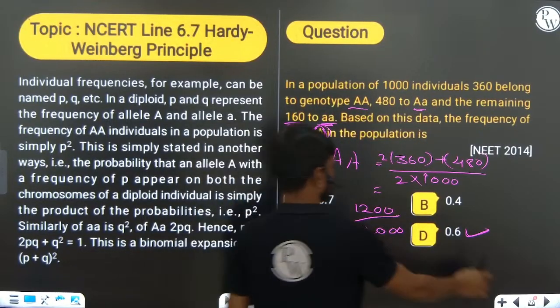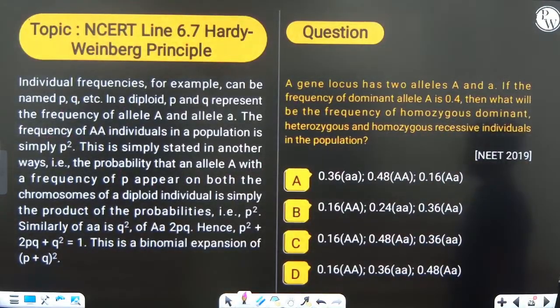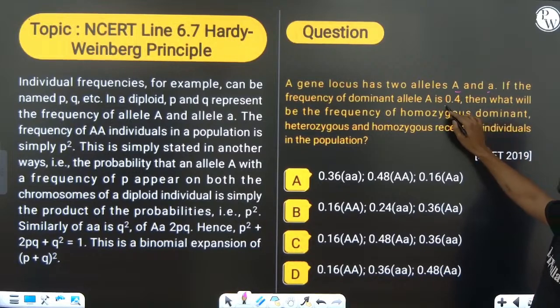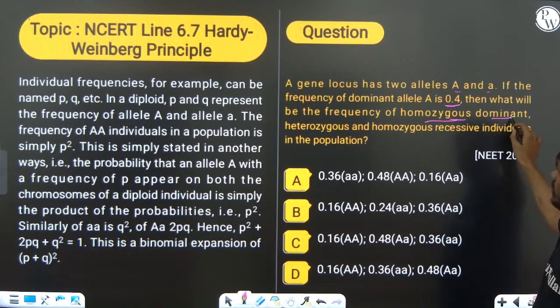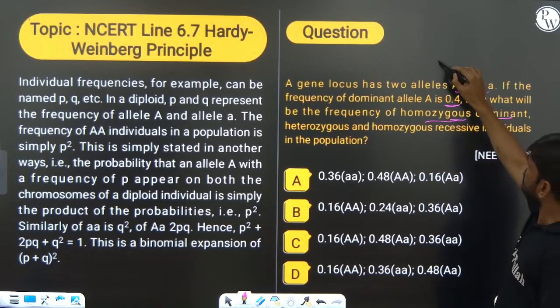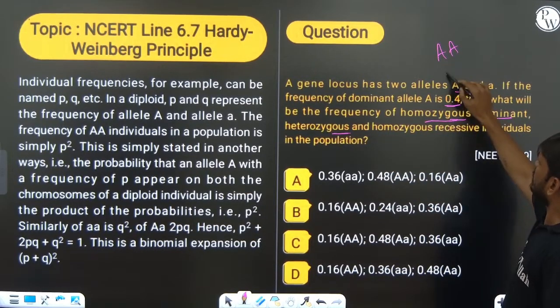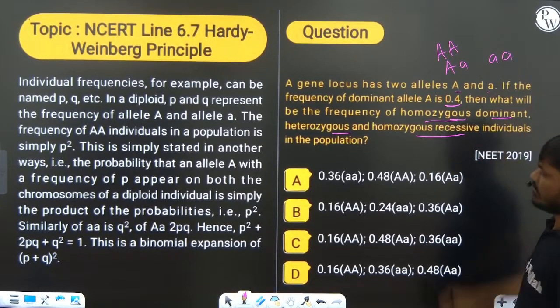If they have given frequency, I will show you one more here. In this you can see a gene locus has two alleles A and a. 0.4 is the A frequency. What is the frequency of homozygous dominant? Homozygous dominant means capital A, capital A. Heterozygous means capital A, small a, and recessive small a, small a.